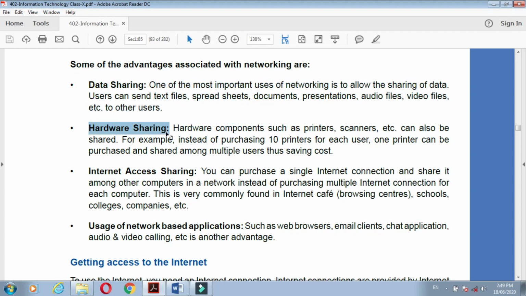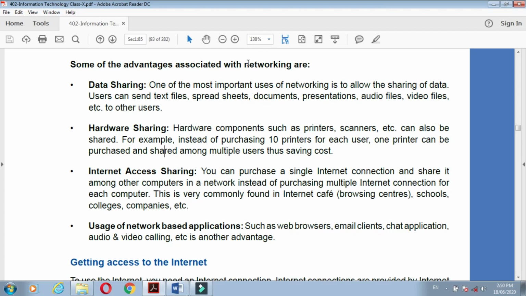What is hardware sharing? Hardware components such as printer, scanner, etc. can also be shared. For example, we have 10 computers. Can we purchase 10 printers or 10 scanners? No, we can purchase only one printer and one scanner, and we install them on one computer and share that one printer and one scanner with all the 20 computers.